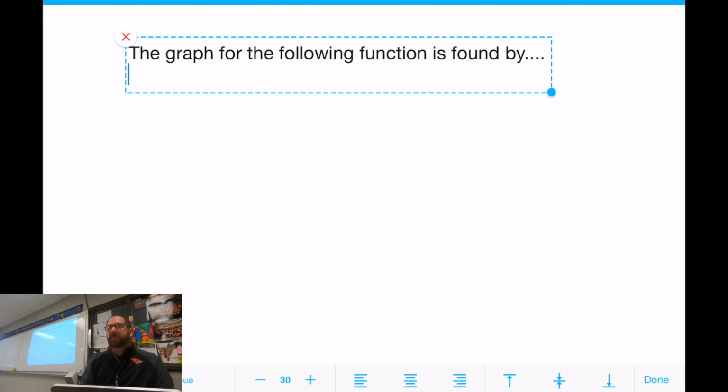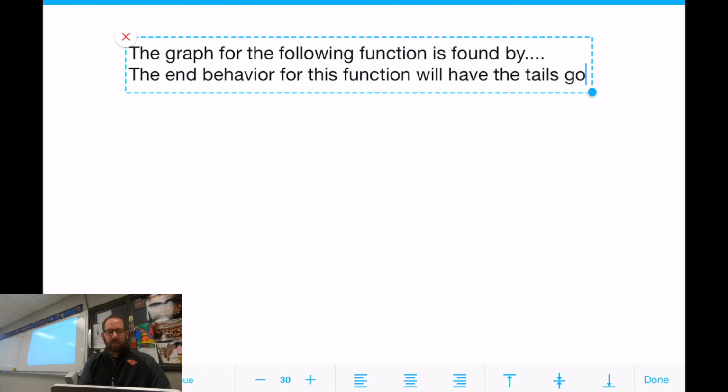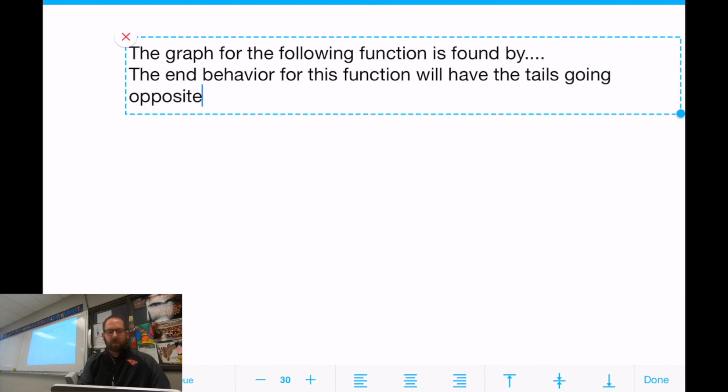So, first sentence. What was my first thing we talked about? It was the tails. Where do the tails go? Yeah, the end behavior for this graph, or for this function, will have the tails going opposite directions.